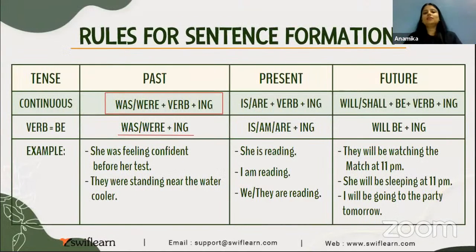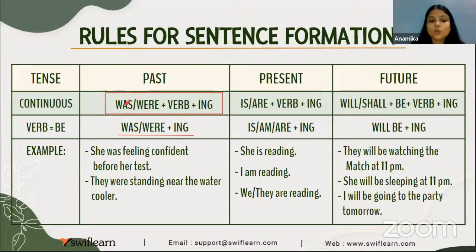Now we will quickly look at some rules for sentence formation, like how we form sentences using continuous tense. All right. So tense is continuous. Verb, we are using what? Verb of being. Everyone, I'm sure, knows what verbs of being are. All right.